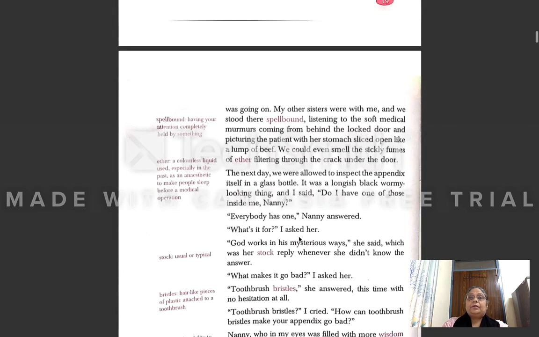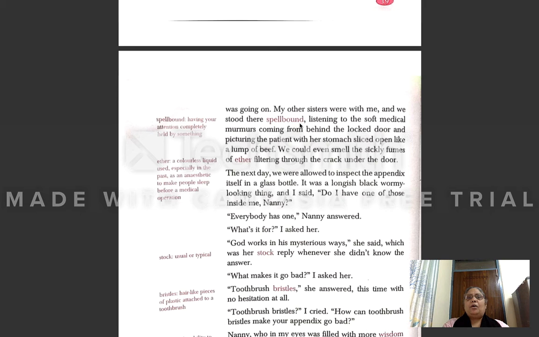So the writer is saying that he remembered those lurking, that he was just hiding outside the room secretly to see what was going on inside the room, because the doctor did not allow him to enter the room where he was doing the operation, but the writer was hiding himself outside the room. My other sisters were with me and we stood there spellbound. Other sisters also accompanied him and they were standing outside the room spellbound.